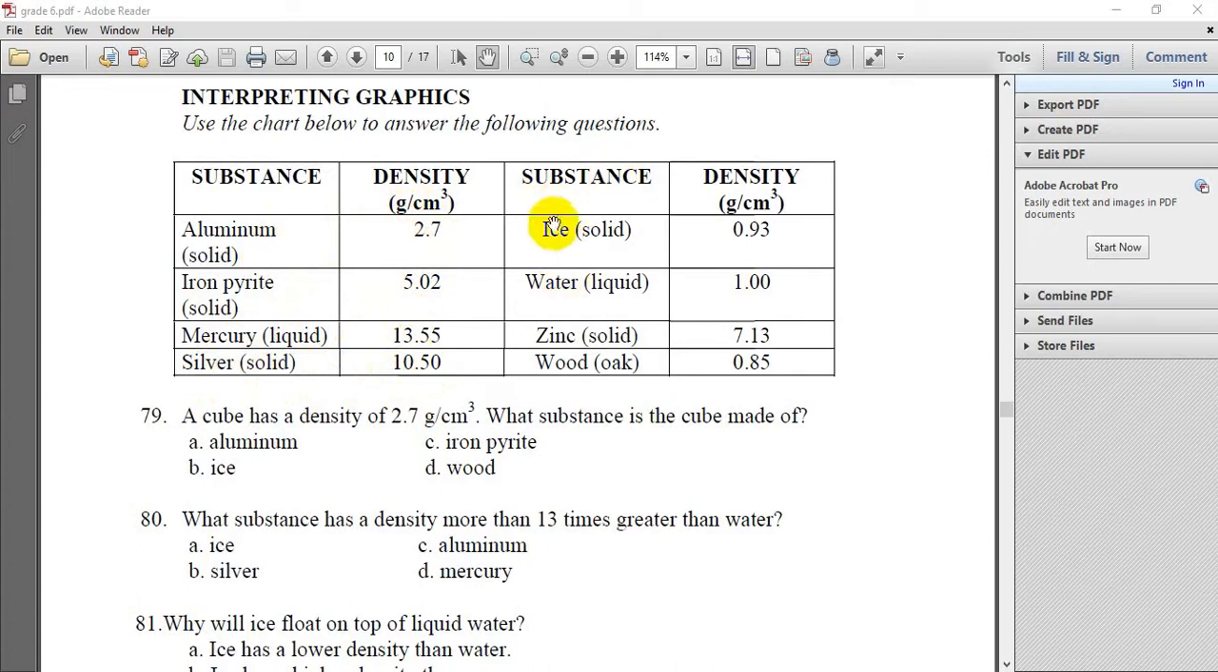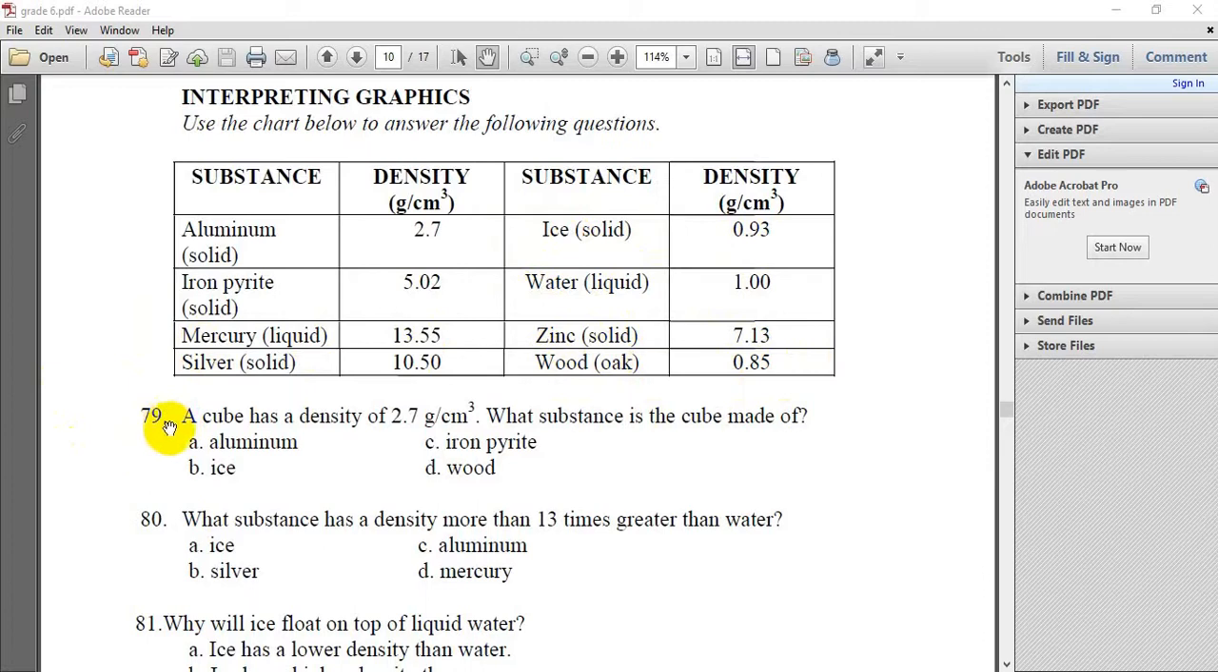Here also we have different types of substances. Again, we have ice, we have water, liquid. So here we have the solid state is 0.93 and the water is 1. So the ice has less density than water. Zinc is 7.13 and wood 0.85. So let's solve the question here.